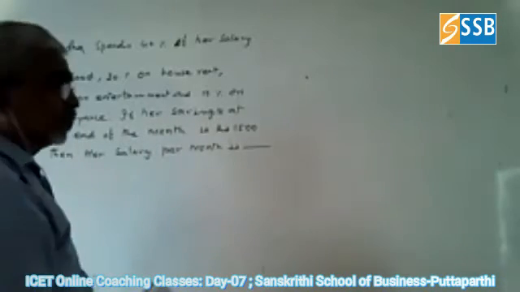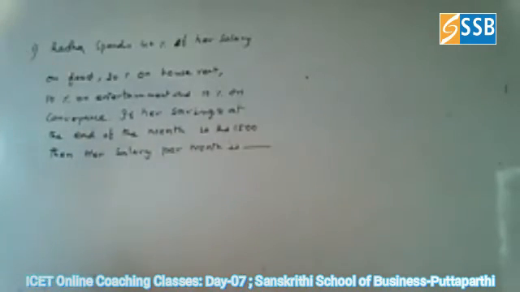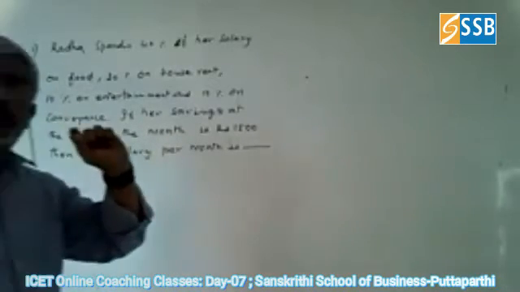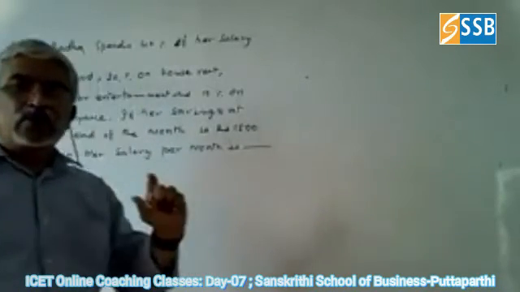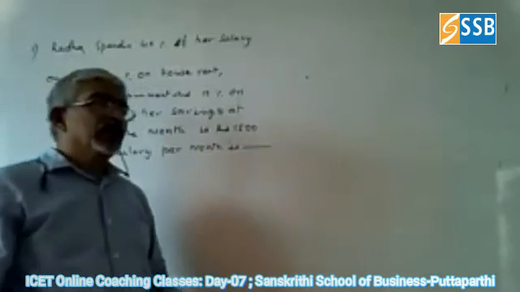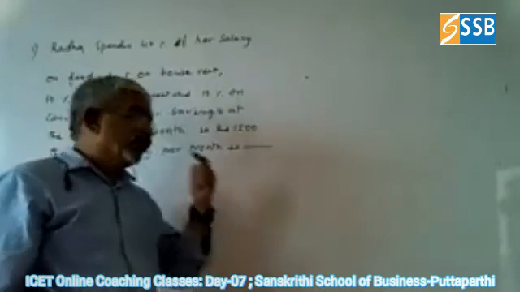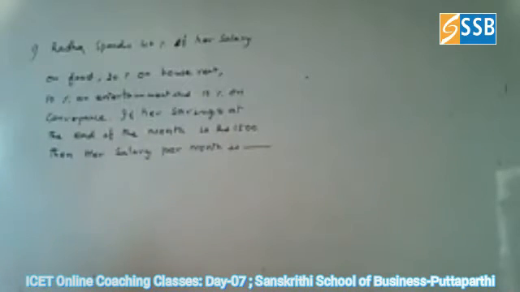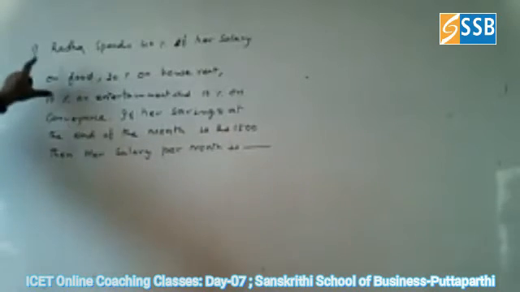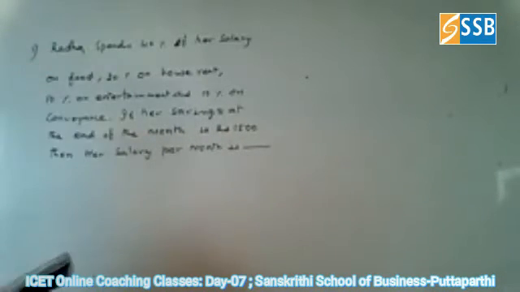So now how to find this? Always in percentage, some value you have to take as the base value. Here the base value you have to take as 100 always. So now she spends 40% of her salary.